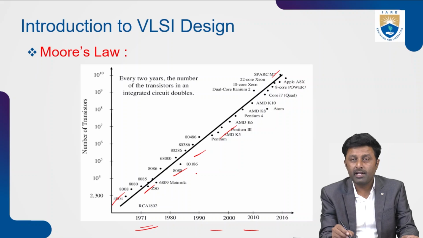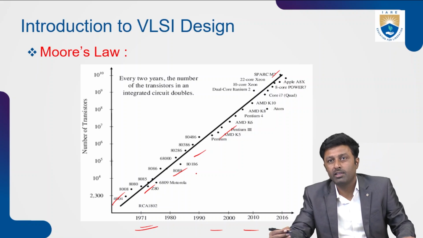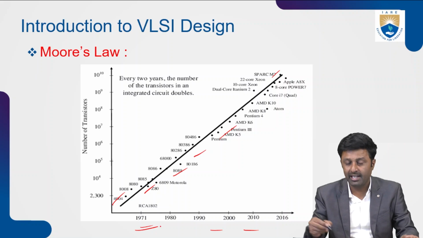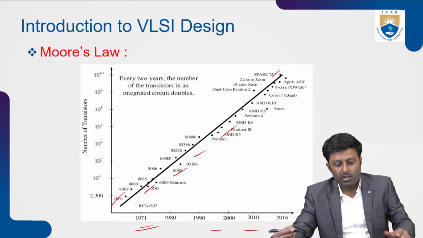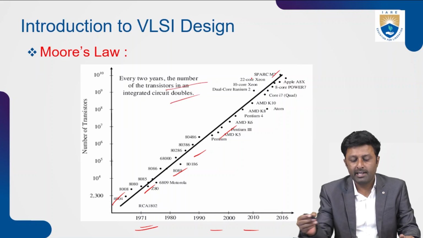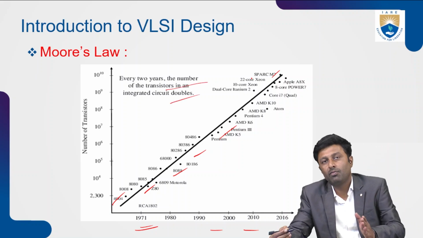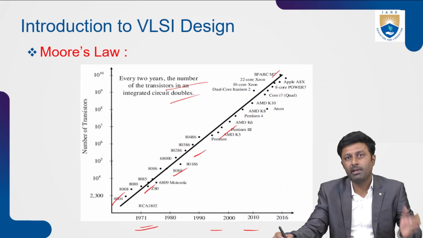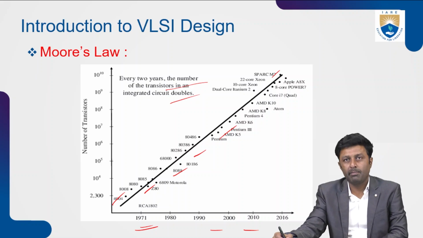The number of transistors that can be implemented on an IC has doubled every year from 1970 to date. As you can see, every 2 years, the number of transistors in integrated circuits has doubled. So this is the proof for Moore's law. He predicted that every 18 months the number of transistors can be doubled on a single IC. It can be implemented.